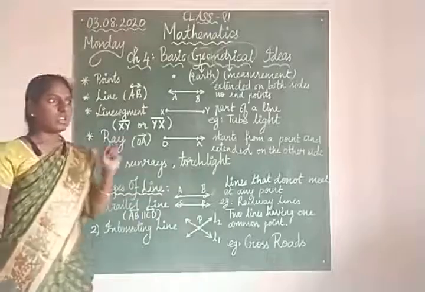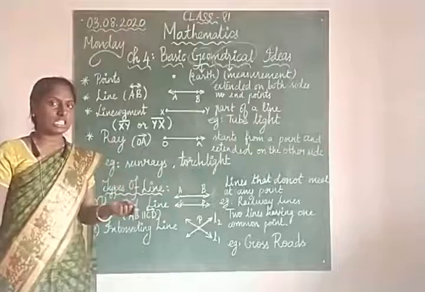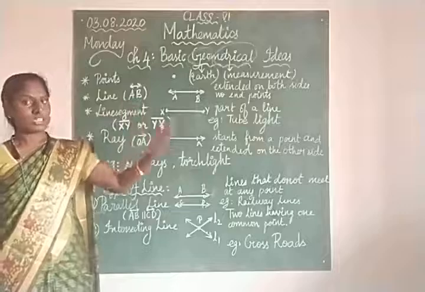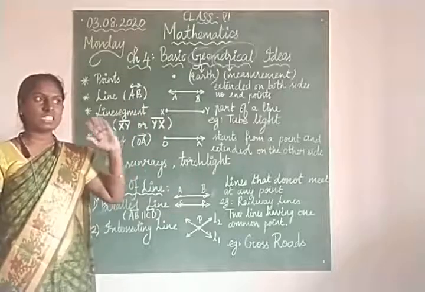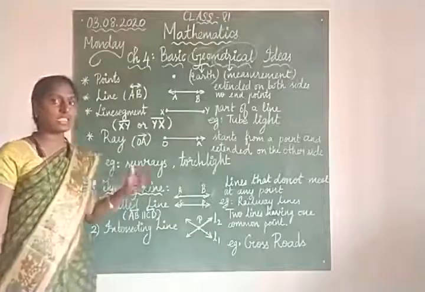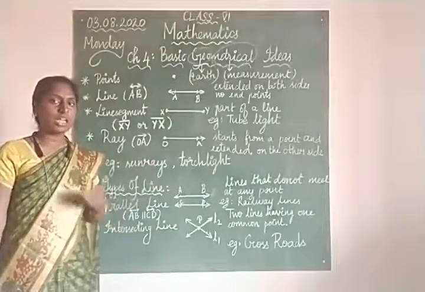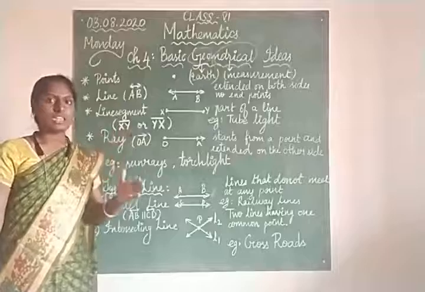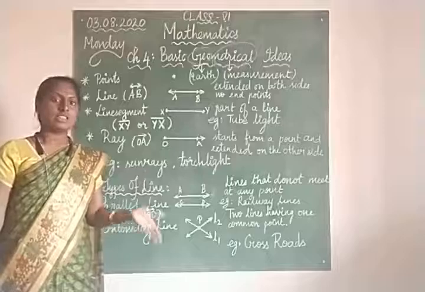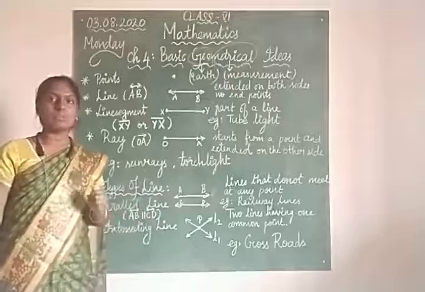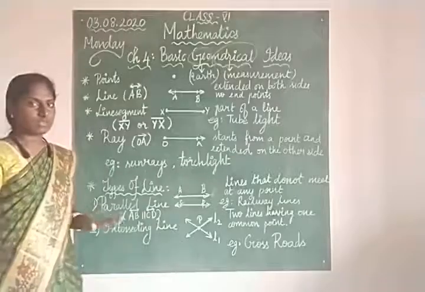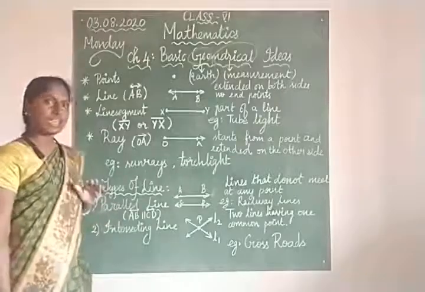Examples are sun rays and torch light. When you switch on the torch light, you can see the beam of light from the torch reaching a long distance, so you can even see something which is far away. And the sun is very far from earth, even then the rays of the sun reach the earth. Even if you dig under the earth, you can see that the ray of the sun passes through the hole. So there is no end point for the rays of the sun. You can see sunlight everywhere.